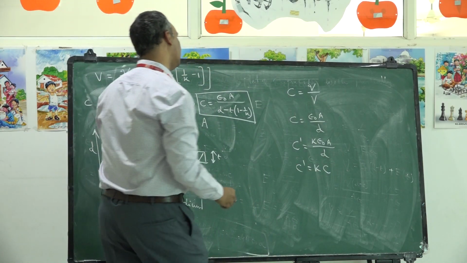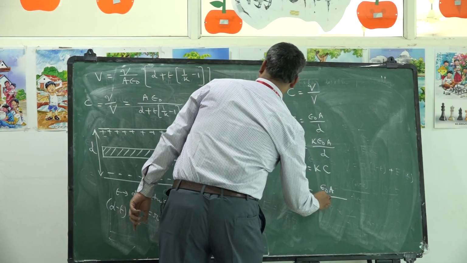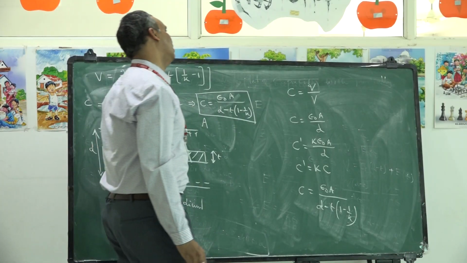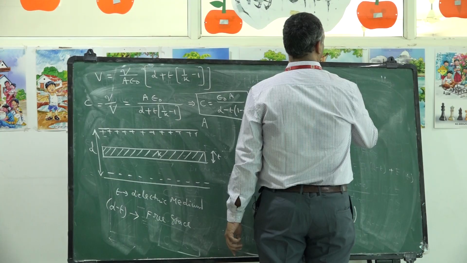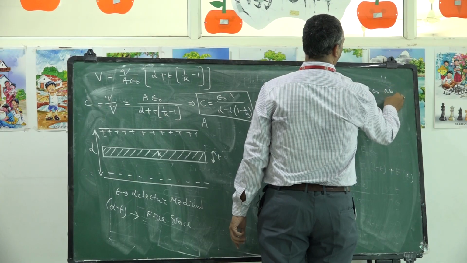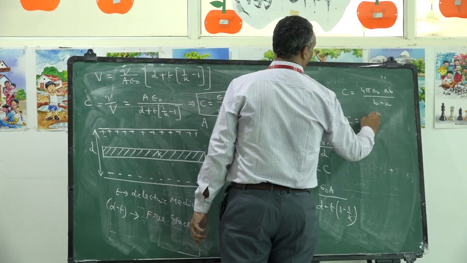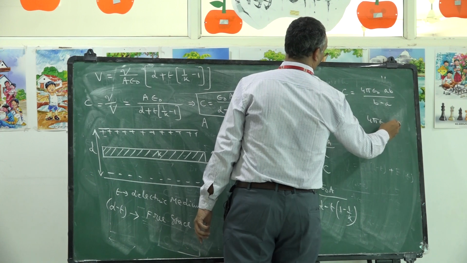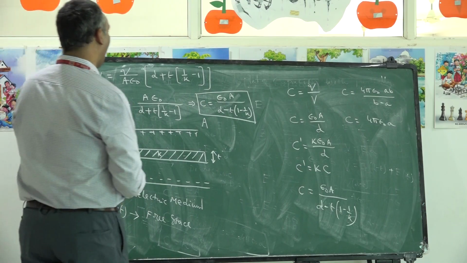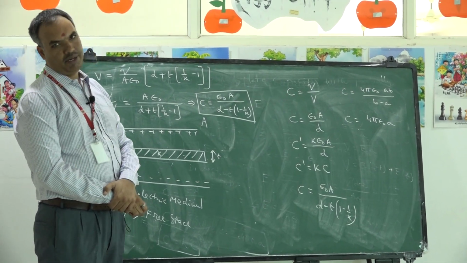The same parallel plate capacitor, partially filled with dielectric, can have capacitance epsilon naught A by D minus T into 1 minus 1 by K. In case of spherical capacitor, the capacitance is C is equal to 4 pi epsilon naught AB by B minus A. In case of isolated sphere, the capacitance is 4 pi epsilon naught A. So these are the formulas from today's discussion, and we have to go through the applications by applying these formulae.